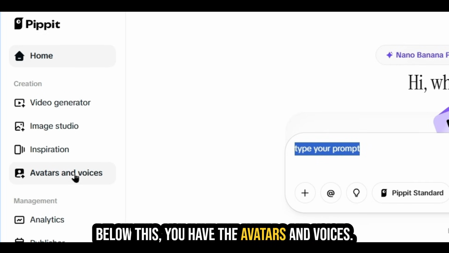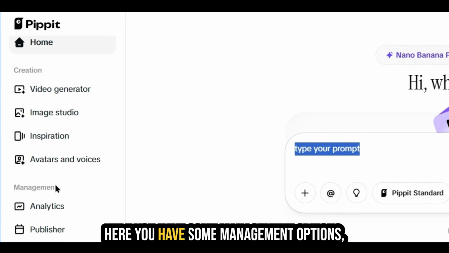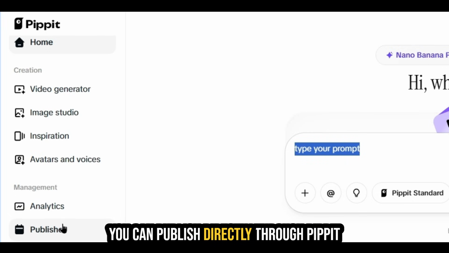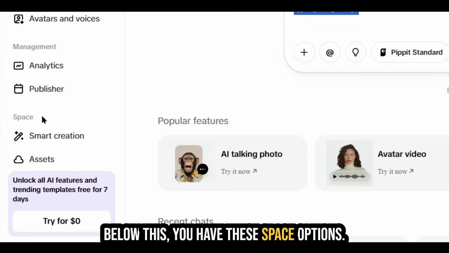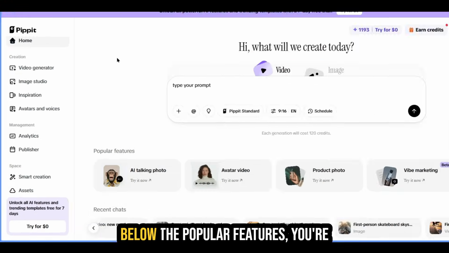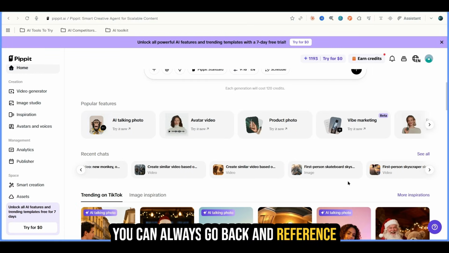Below this, you have the avatars and voices. You can generate avatars and voices. Here you have some management options, so you can check your analytics and you can publish directly through Pippit to different social media platforms. Below this, you have the space option, so you can either check out the smart creations or your assets. Below the popular features, you're going to see your recent chats. You can always go back and reference what you've been working on.